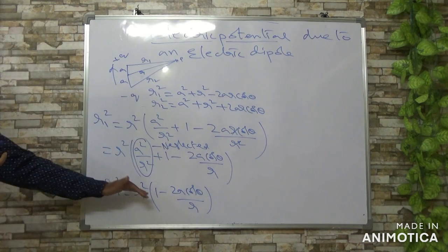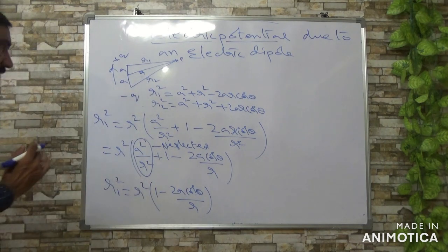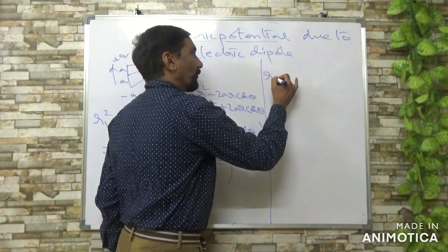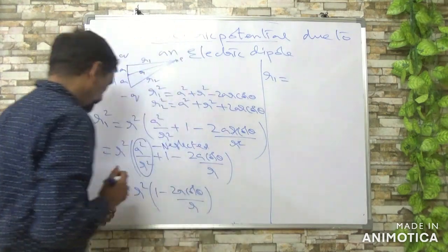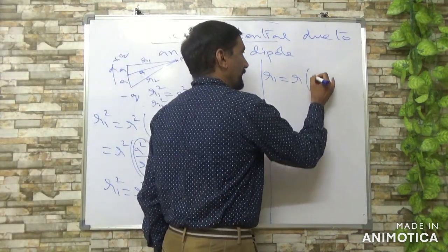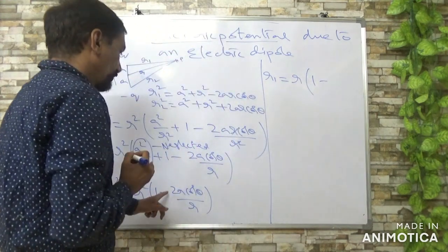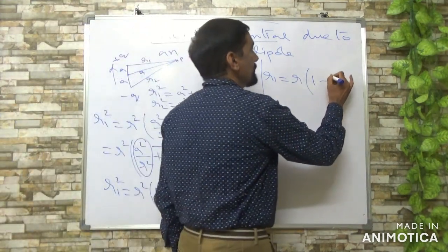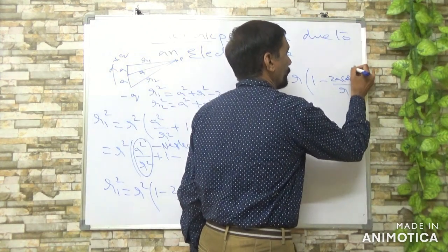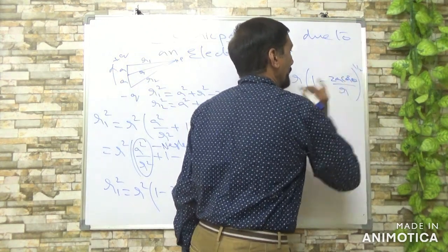Now you apply the square root on both sides. So you get R1 is equal to R of 1 minus 2A cos theta by R whole power 1 by 2.